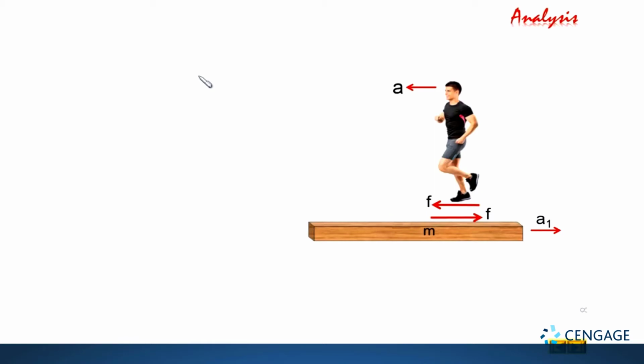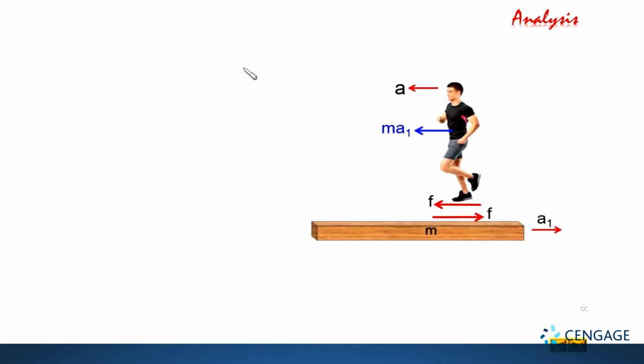For this, we need to apply a pseudo force on the man, equal to the mass of the man multiplied by the acceleration of the plank, acting in the direction opposite to the acceleration of the plank. You can observe the plank is accelerating in the rightward direction, so the pseudo force on the man should act in the leftward direction, like this. Now we have made the free body diagrams of the man as well as the plank.